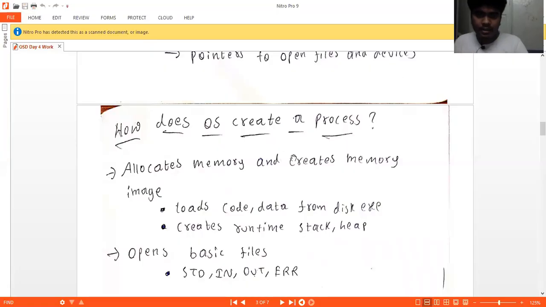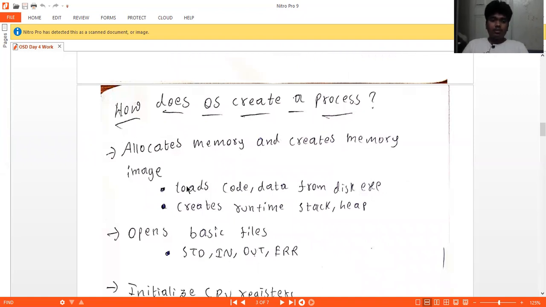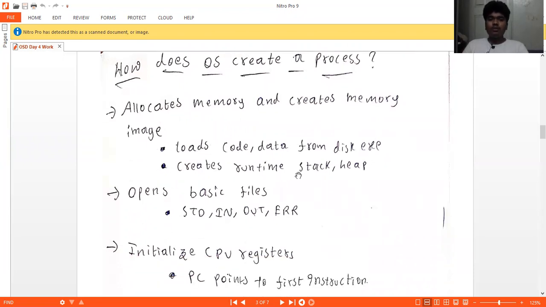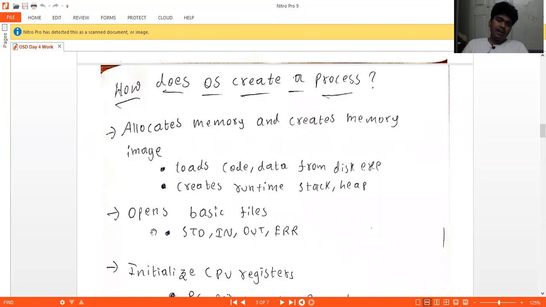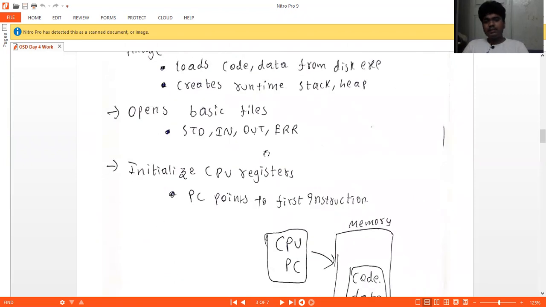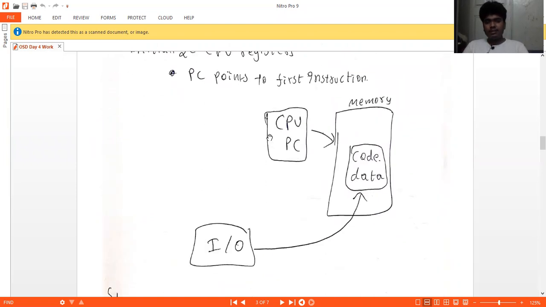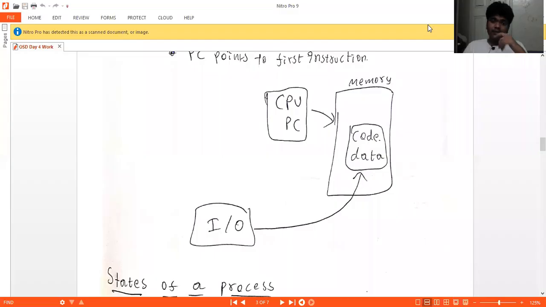So how does an operating system create a process? This is also one of the major things. It allocates the memory and creates a memory image. It loads the code and data from disk and the executable files, and creates the runtime stack and heap. As I said before, these are all the things. And then it opens the basic files, like standard input, output, and error files. It initializes its CPU registers, and the PC points to the first instruction.